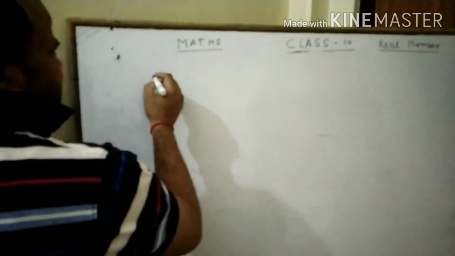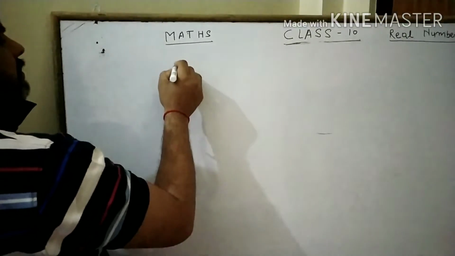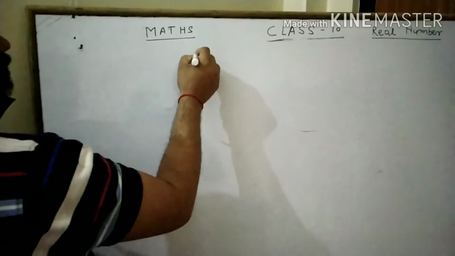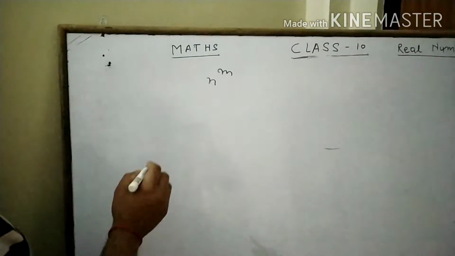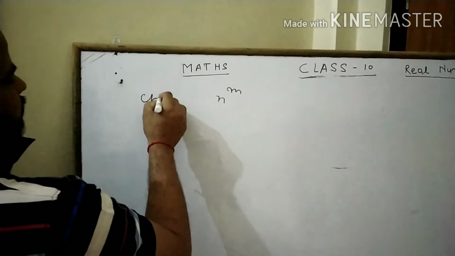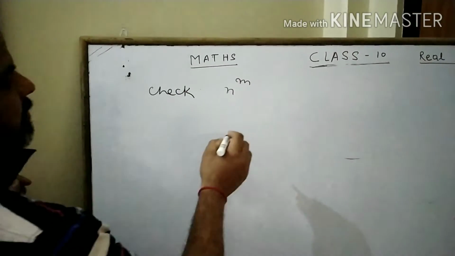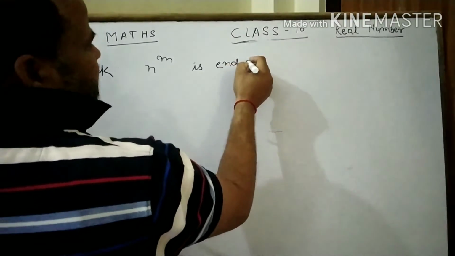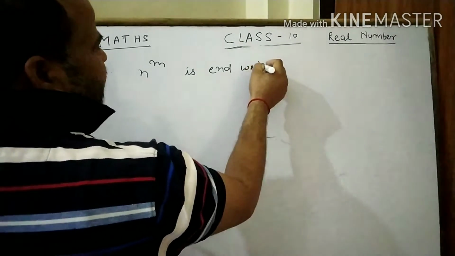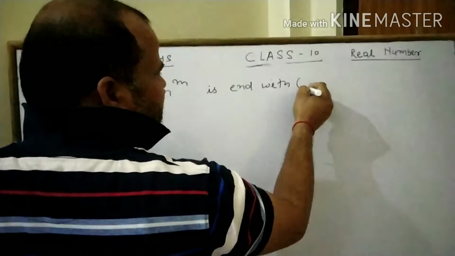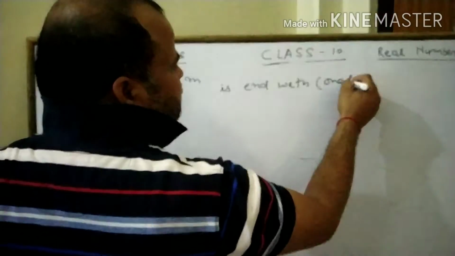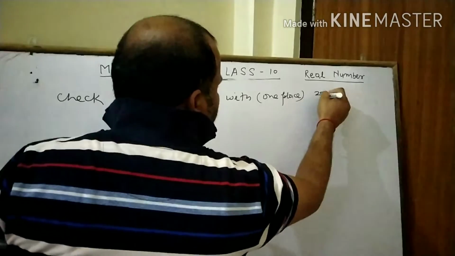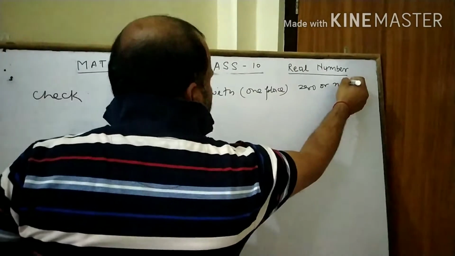Suppose it is asked: check whether n to the power m ends with 0 or not.